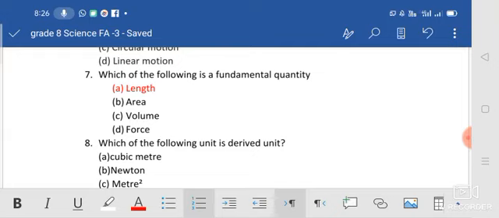Okay, so it depends on length. So that is not fundamental. Likewise, volume. If you want to calculate the volume, you need length or height. So that is also not fundamental. Likewise force. So which one is the fundamental quantity here? Length. Okay.